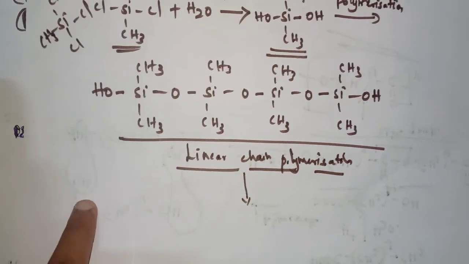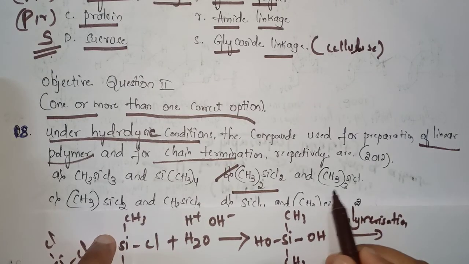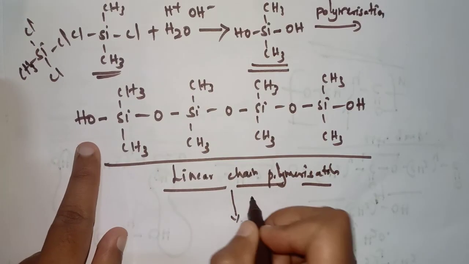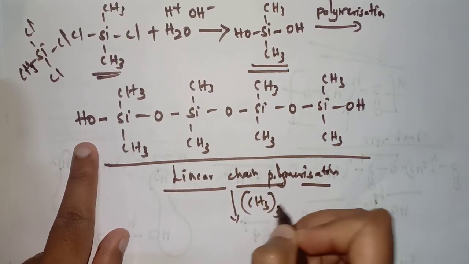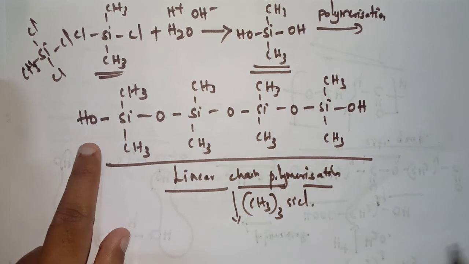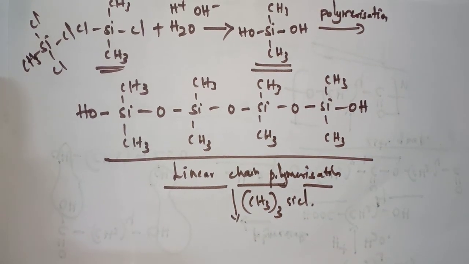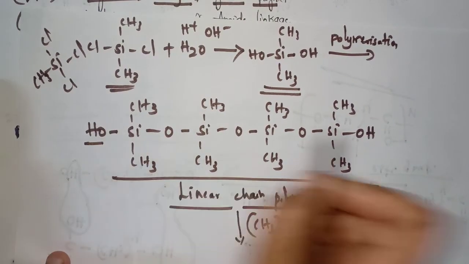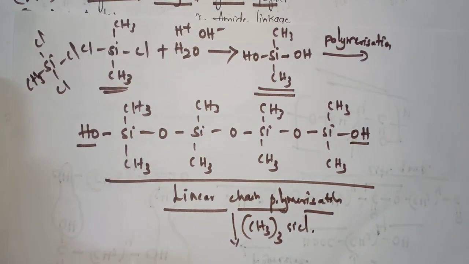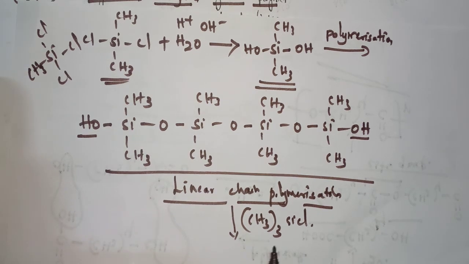Now we have to take (CH3)3SiCl here. Now this OH should be removed. Why? Because if the OH is present, the polymerization will continue, but if we remove the OH, the polymerization will also stop, that is linear polymerization will be stopped. So we are adding (CH3)3SiCl here.